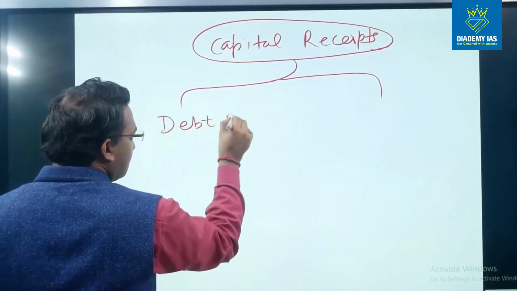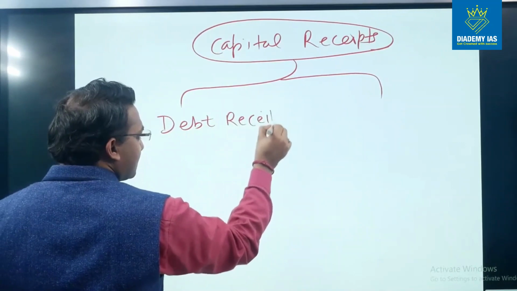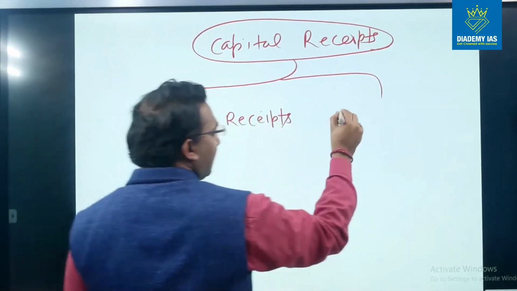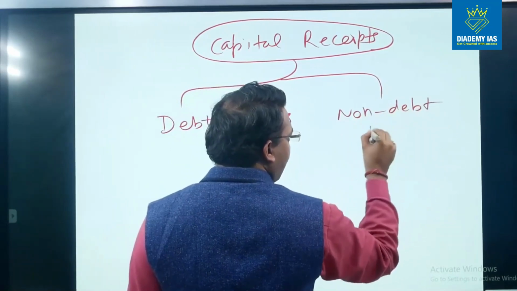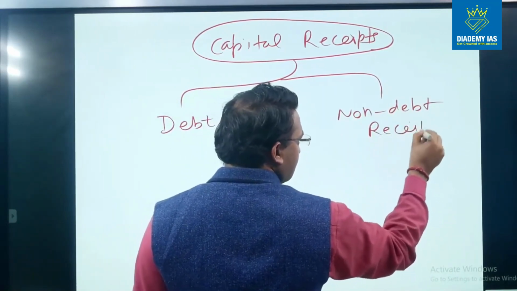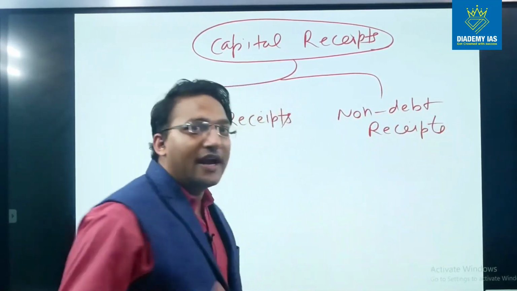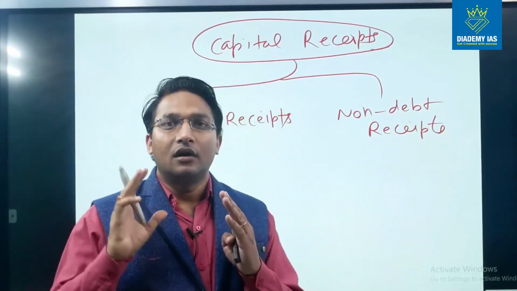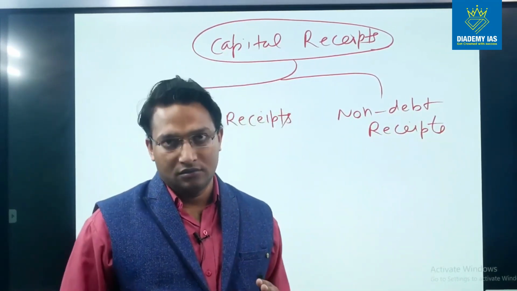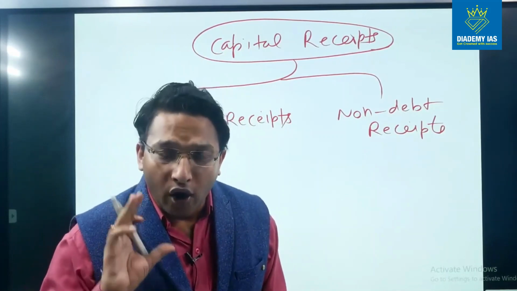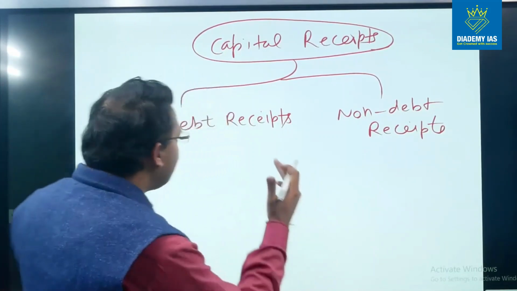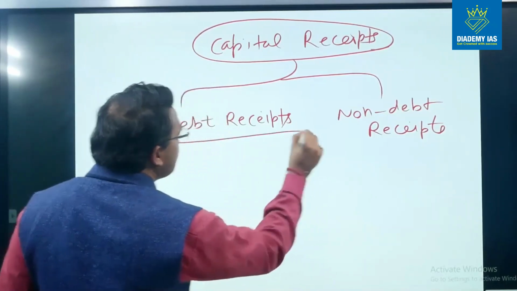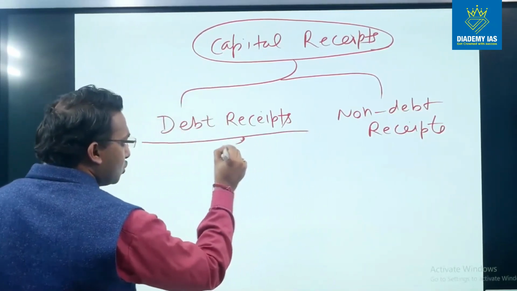First is the debt receipts, and second is non-debt receipts, right? So debt receipt means the loan or any amount which is to be paid back, that is debt receipt.